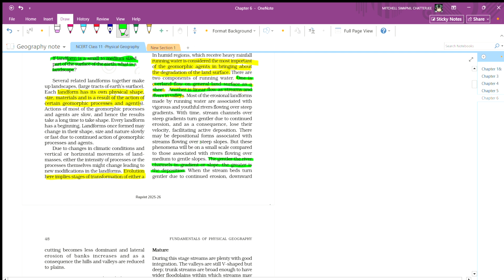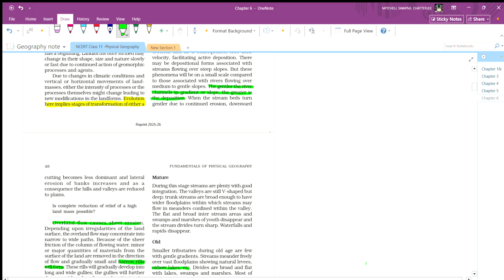There may be depositional forms associated with a stream flowing over a steep slope, but these phenomena will be on a small scale compared to those associated with rivers flowing over medium to gentle slopes. The gentler the river channel gradient or slope, the greater is the deposition.